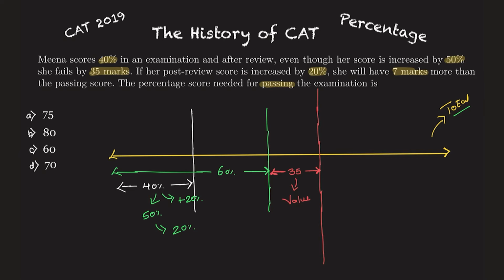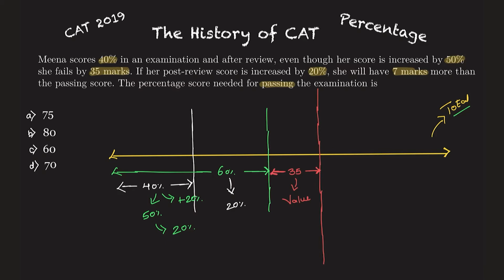What else after that? Her post-review score is increased by 20%. Let's decode this. This was 60% of the total, her reval score. Now this is further increased by 20%.